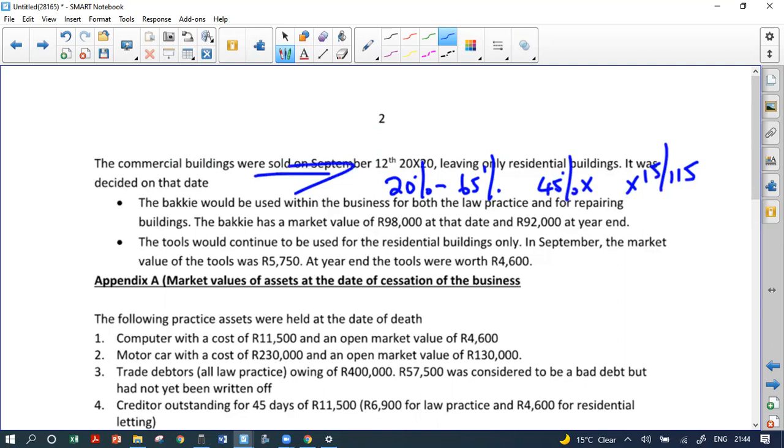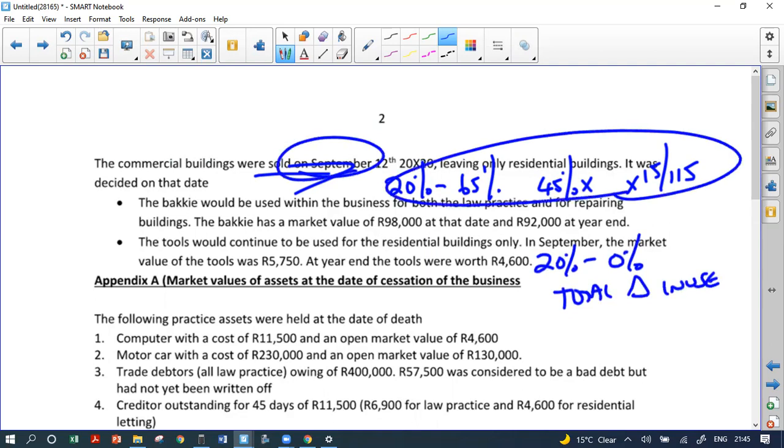It says the tools would continue to be used for the residential buildings only. So this one's gone from 20% to 0%. This is a total change in use. It's done immediately in September. The bakkie is done at year end, because remember, partial changes in use are only done at year end.